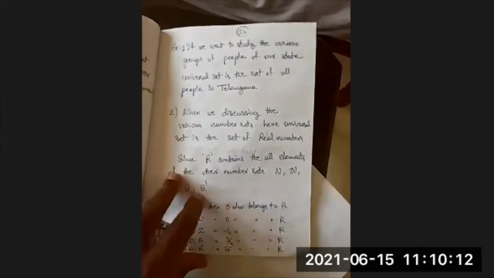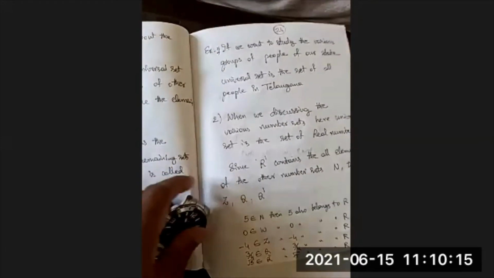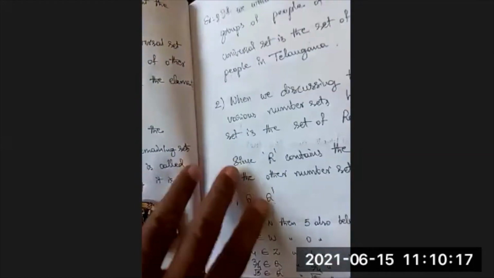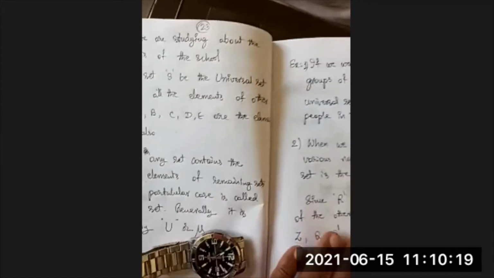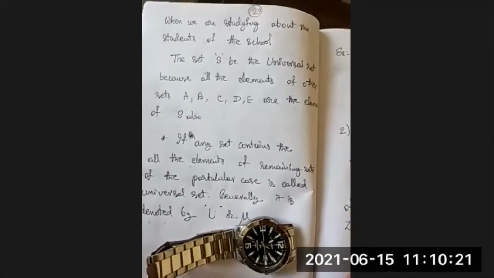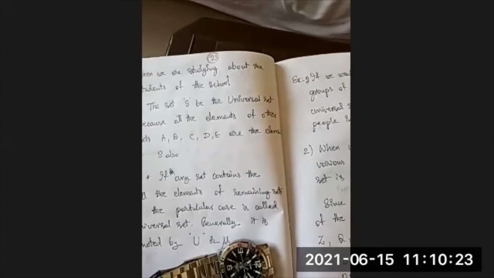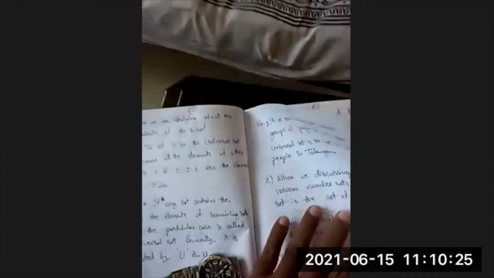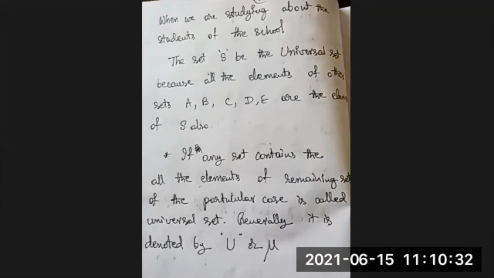When we are studying the students of the school, the set S is the universal set because all the elements of the sets A, B, C, D are elements of S also. Is it right or not?